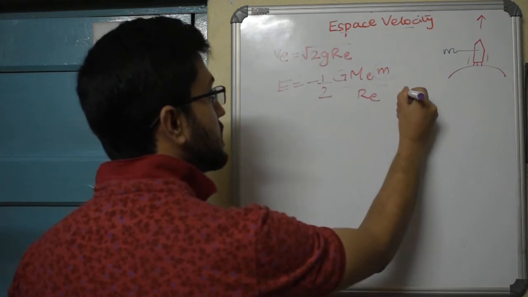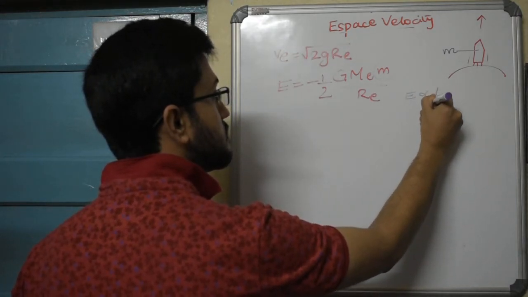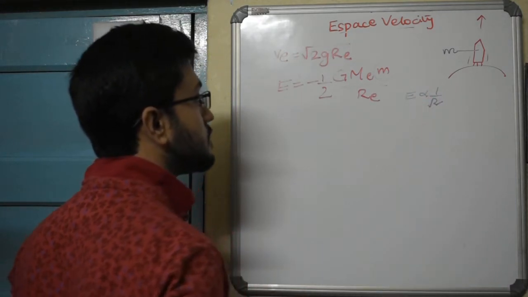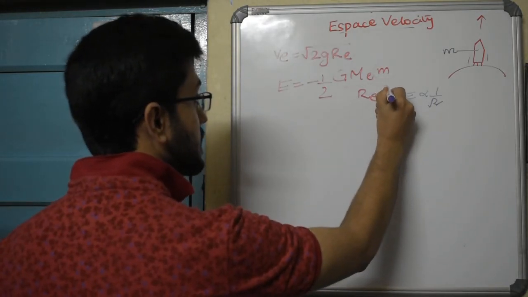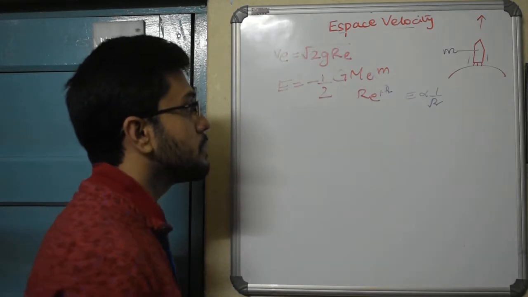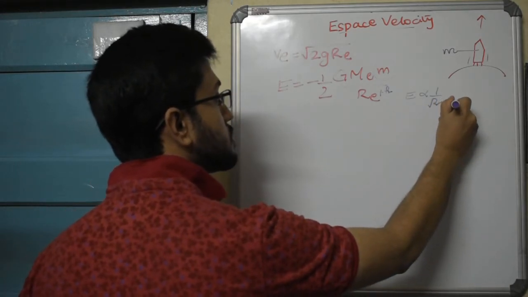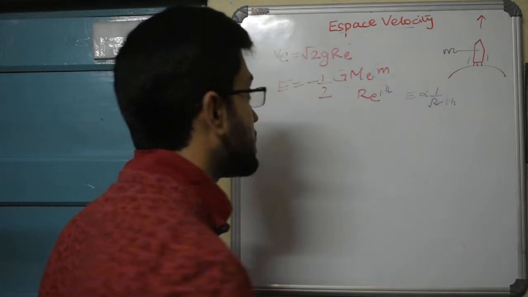So we see that the energy is inversely proportional to the radius, and since in the formula this can be plus h as per requirement, that means the energy is inversely proportional to the height at which the satellite is orbiting.